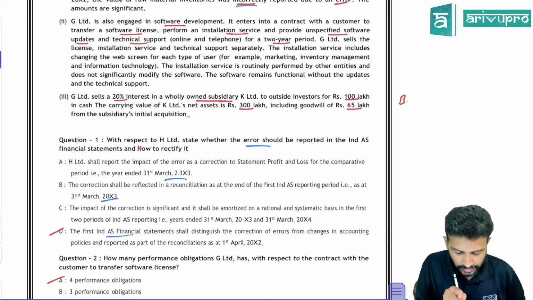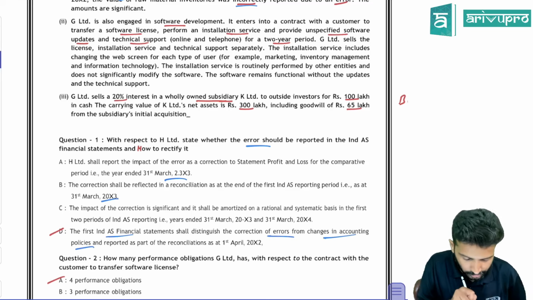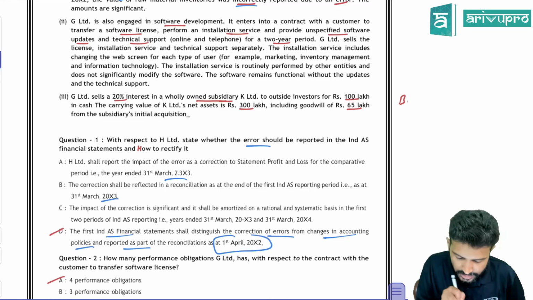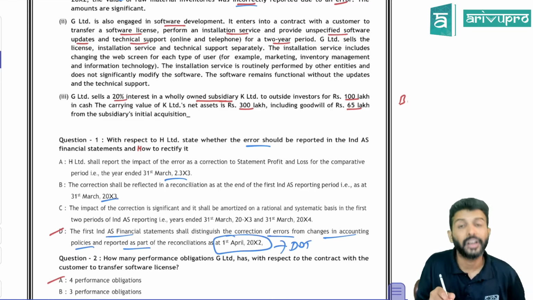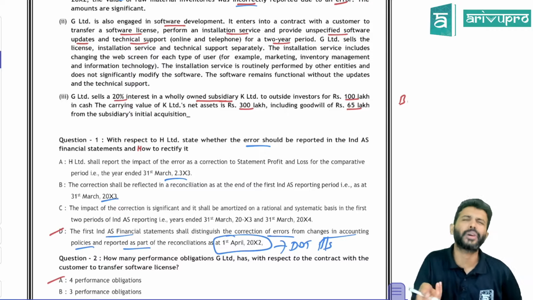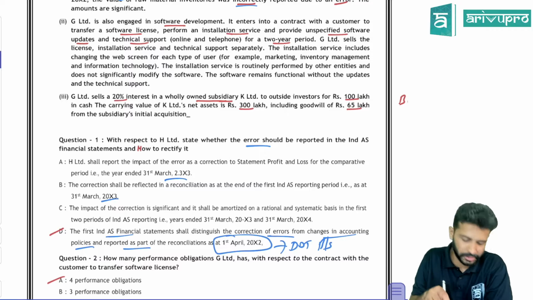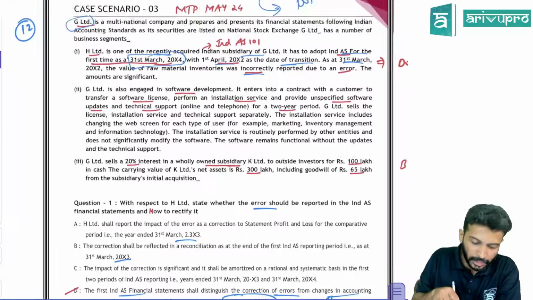The first Ind AS financial statement shall distinguish the correction of errors from the changes in accounting policy and report it as part of the reconciliation on 1st April 20x2. Yes, because on 1st April 20x2 you prepare the date of transition balance sheet, so here you need to adjust. That's what you need to select. Theory question. Okay.